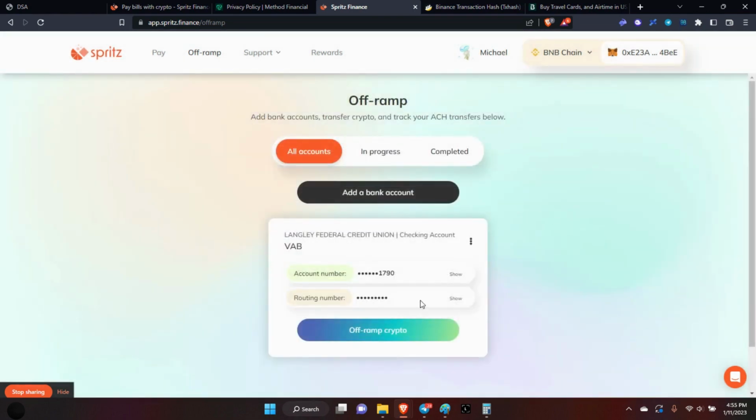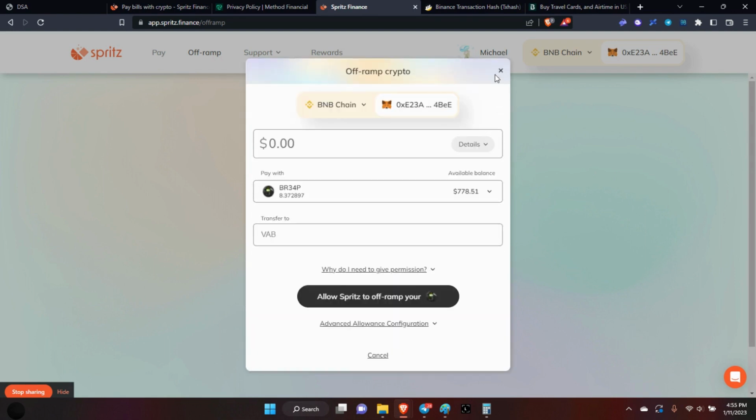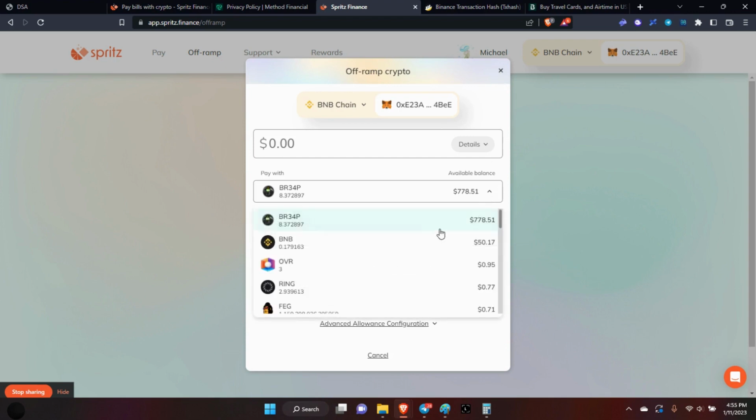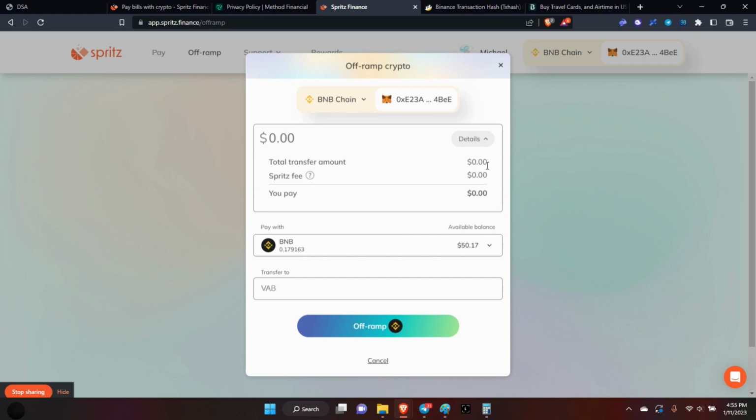So like if I wanted to send some more money, I'd say, okay, off-ramp. It'll come up. Okay, so then whatever's in my wallet, no, you cannot use BREAP. So like if I wanted to use BNB, I go BNB, I say transfer here, and here is where I'm going to tell it what I want to send. How much do I want to transfer out? I want to transfer $25.